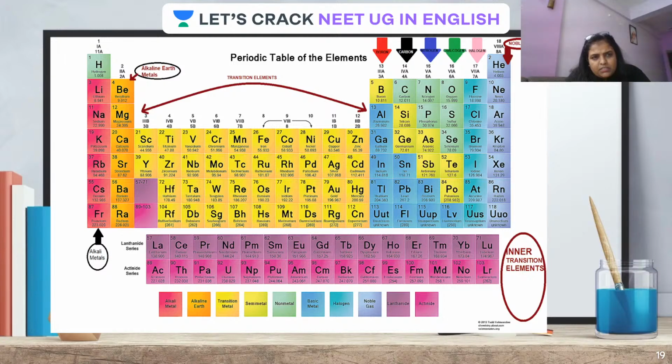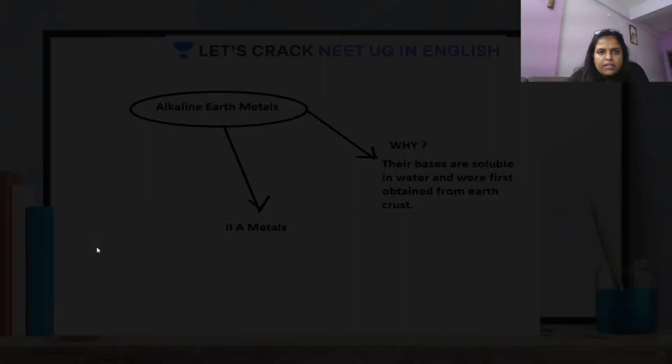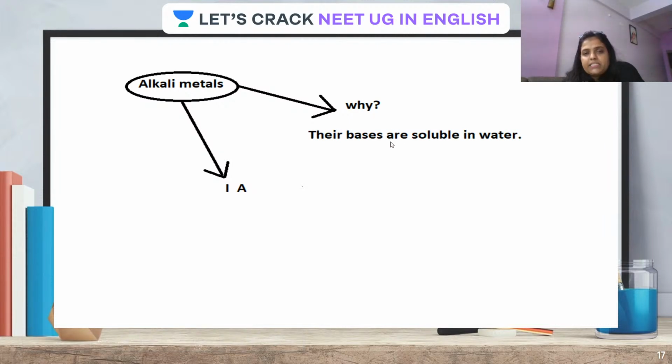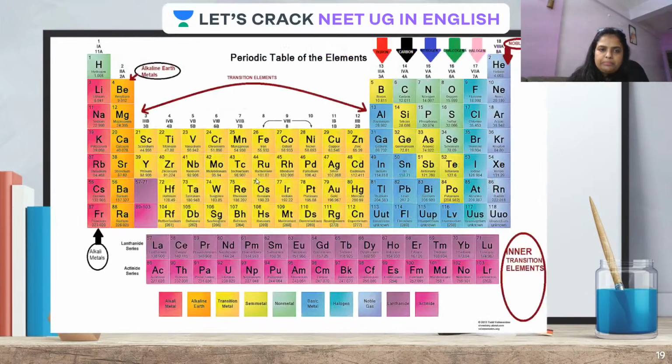So this is the first group of elements. You can see, right from hydrogen, lithium, sodium, potassium, and francium, what do we call them? We call them alkali metals. Why do we call them alkali metals? Because their bases, that is their hydroxides, are soluble in water. Alkali is a term that means their hydroxides or bases are soluble in water. 1A is already clear: they were placed in the 1A group of Mendeleev's periodic table.